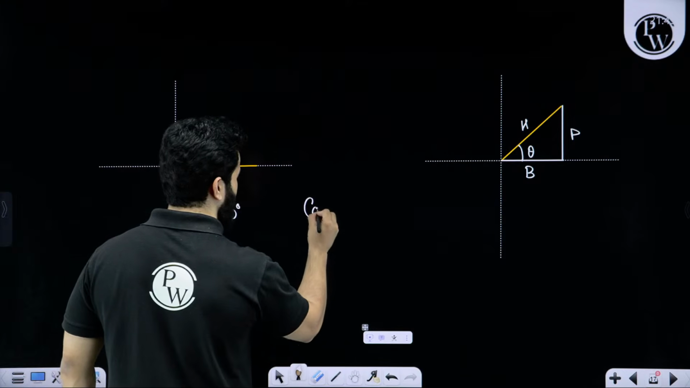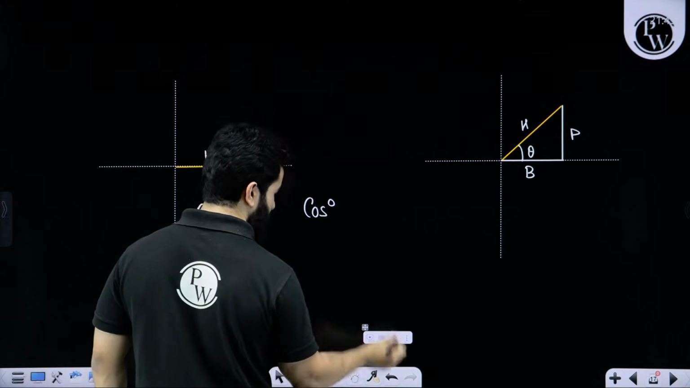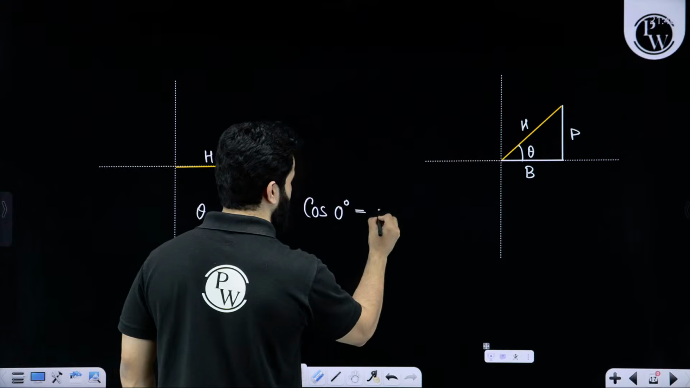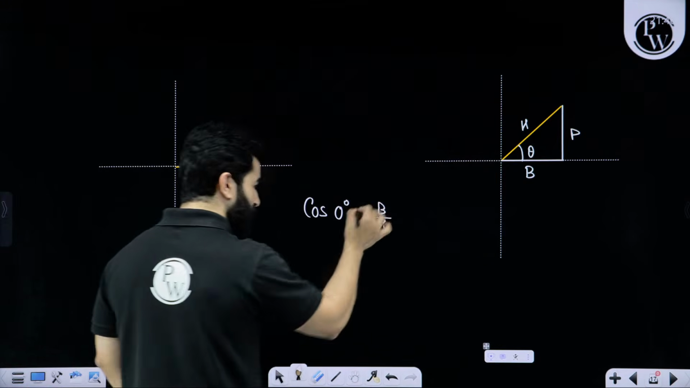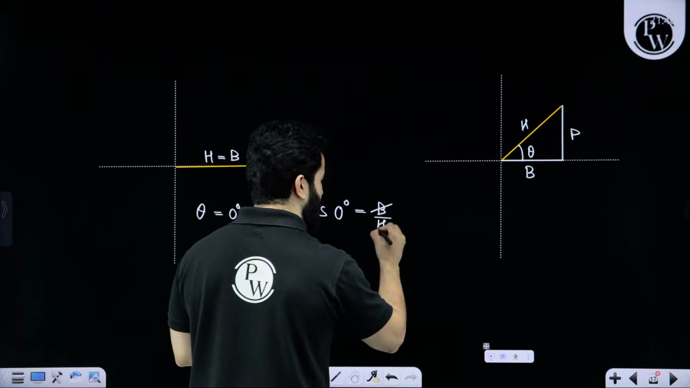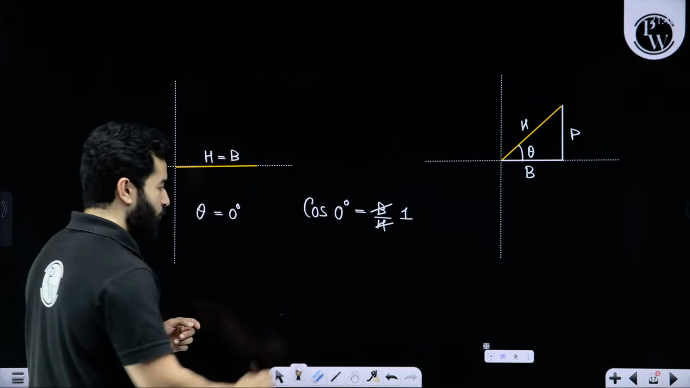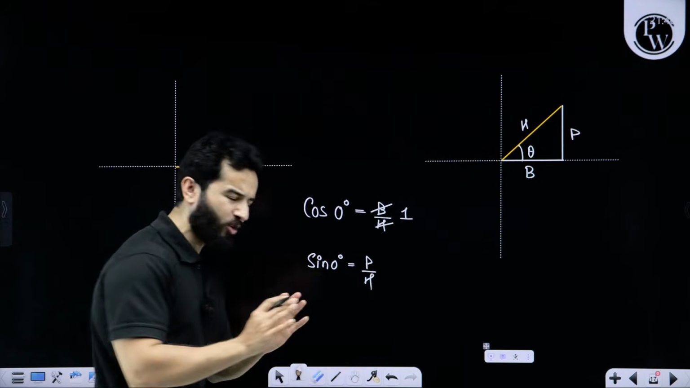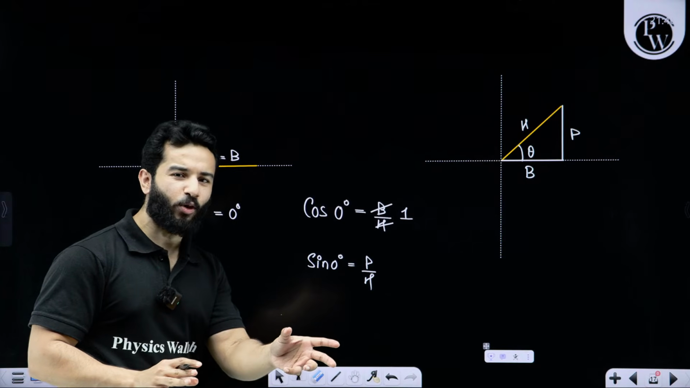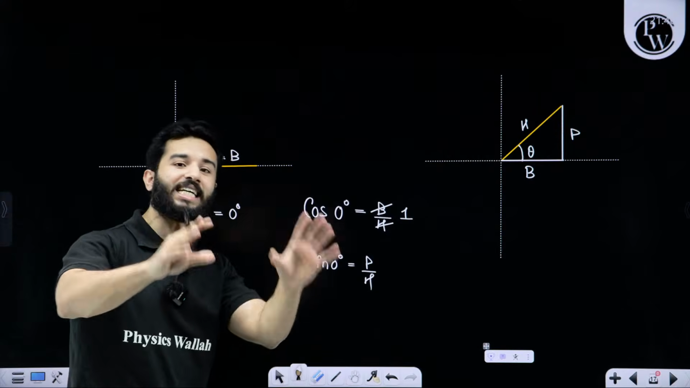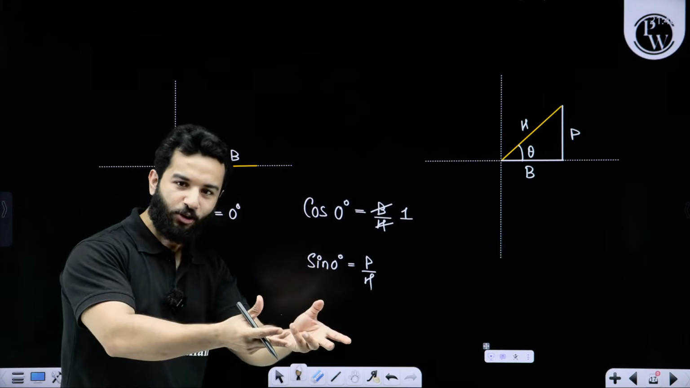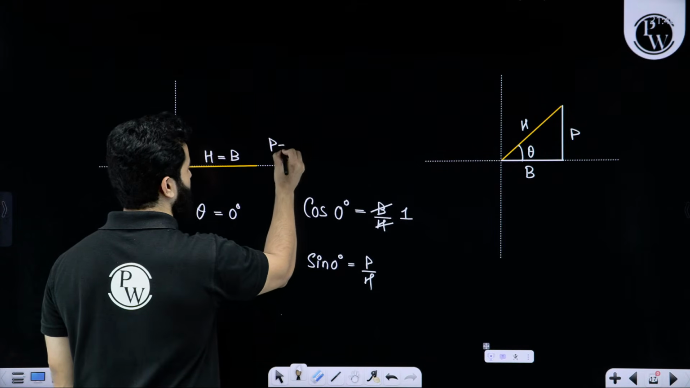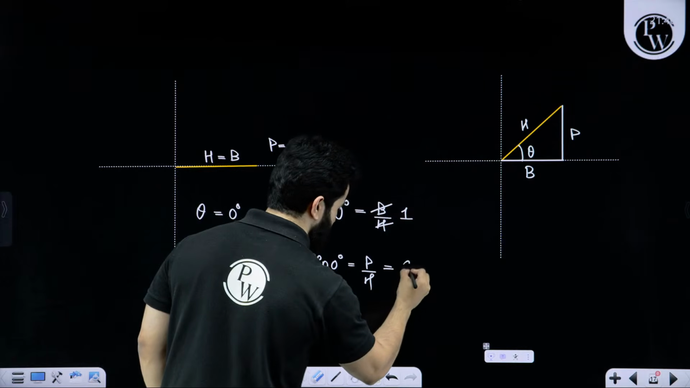That means when you write cos 0 degree, you are going to write base upon hypotenuse. In this specific case, base and hypotenuse are the same. That means cos 0 degree will become 1. Sin 0 degree is perpendicular upon hypotenuse. Any sine theta is perpendicular upon hypotenuse, so is sin 0 degree. We can see that perpendicular is now 0 in this case. That means sin 0 degree will be 0.